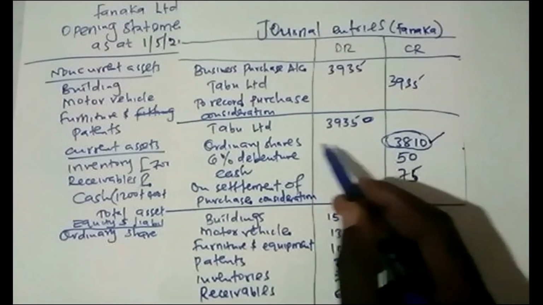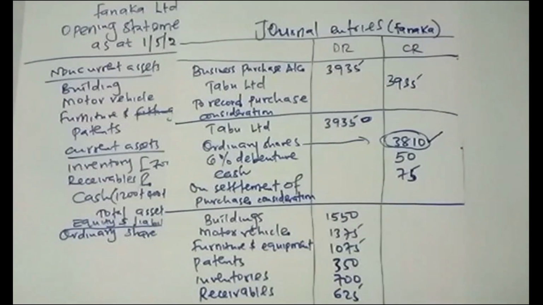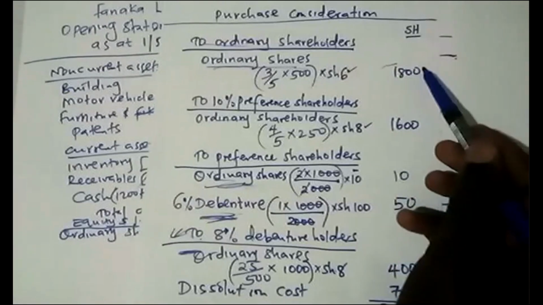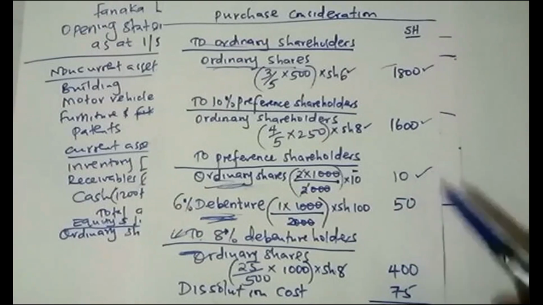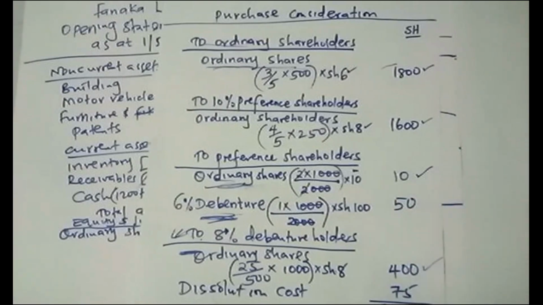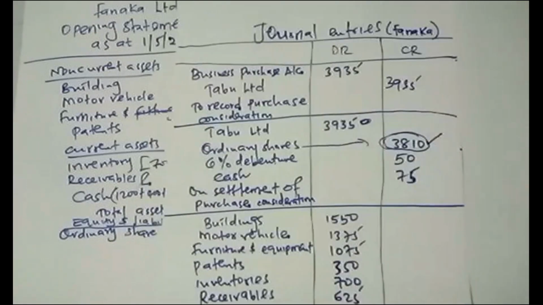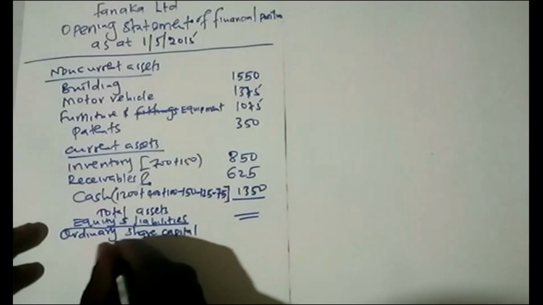So, do you know how we arrived at that 3810? Arriving at 3810, we took 1,800 plus 16 plus the 10 plus the 400. So that is the first 3810.